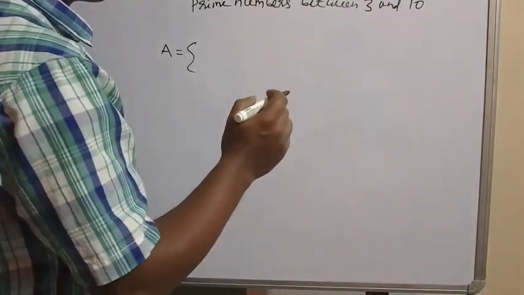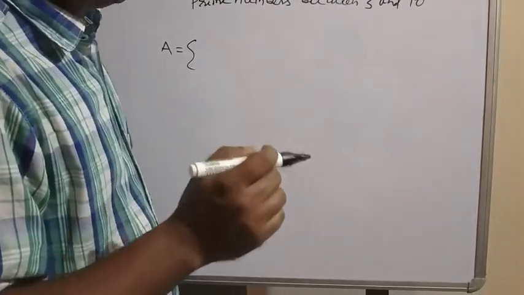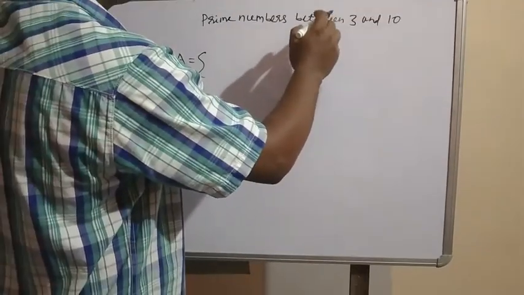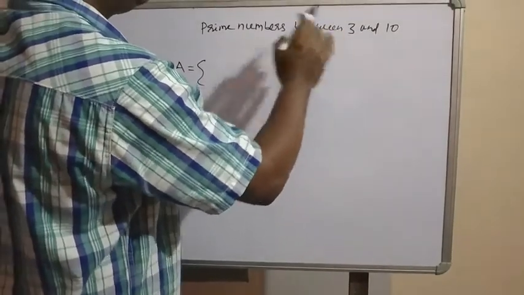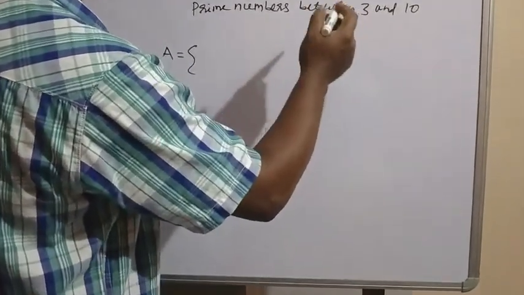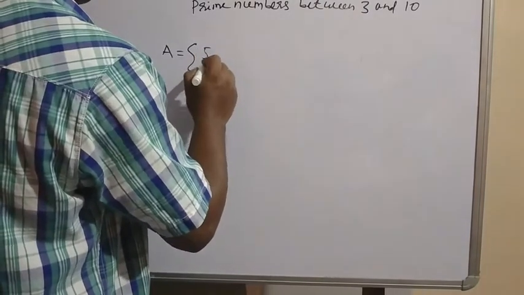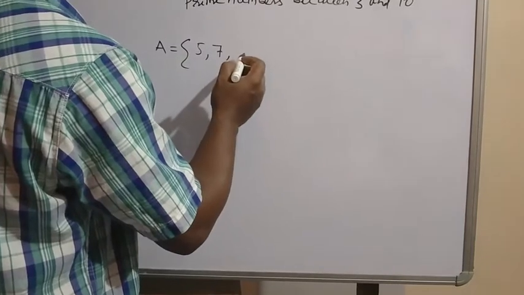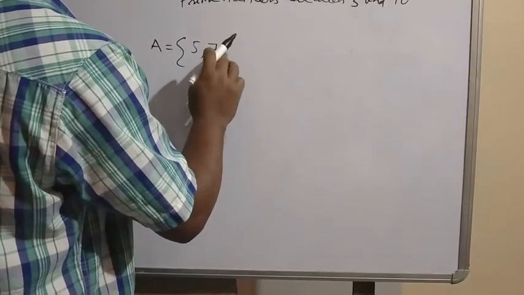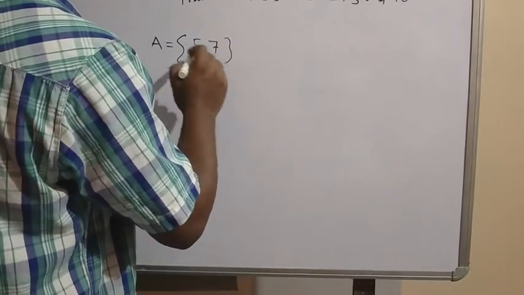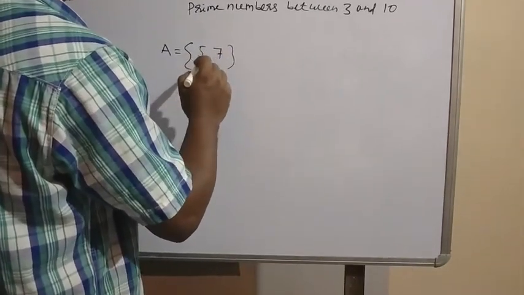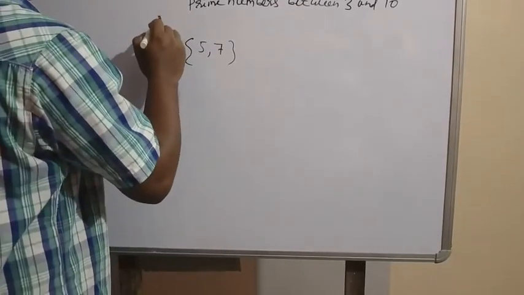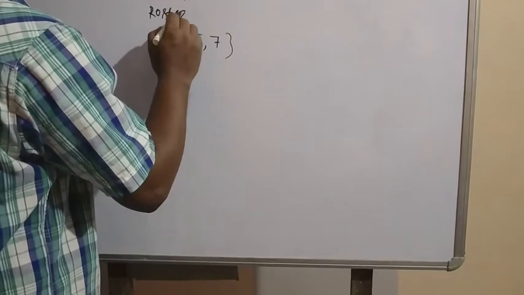Prime numbers means what? Numbers divisible only by itself and by 1. 3 is also divisible only by itself and by 1, but 3 is not included because it says between. So after 3, which one? 5, then after 5, 7. 8 is not prime, 9 is not prime, and 10 is not included. So 2 numbers are there. A is a set having the elements 5 and 7. This is expressed in the roster form.